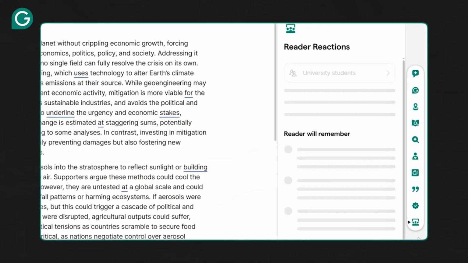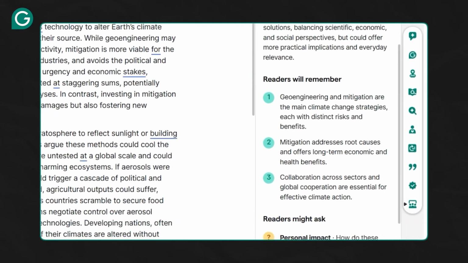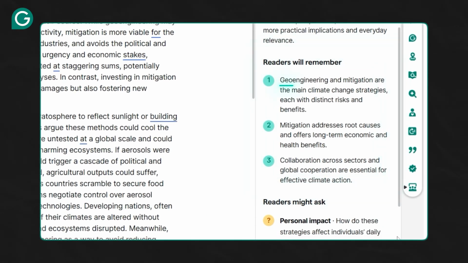And then based on these predictions, it suggests revisions to make your writing more effective. Let's see it in action. Right away, it tells us that the text clearly explains complex climate solutions, but could offer more practical implications and everyday relevance. Then underneath, it tells us what readers might remember. For example, that geoengineering and mitigation are the main climate change strategies, and that mitigation addresses root causes and offers long-term economic and health benefits.